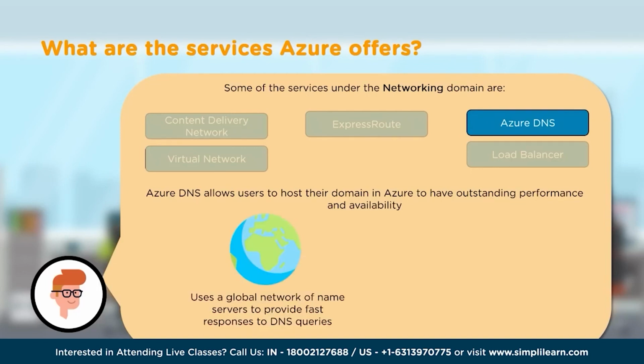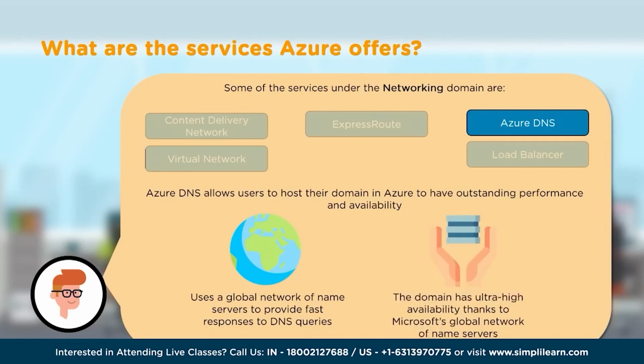And this Azure DNS very much integrates with other DNS service providers. It uses a global network of name servers to provide fast response to DNS queries. And these domains have additional availability compared to other domain service providers' availability promises. They are going to have more availability than the rest because most of the servers are maintained by Microsoft, and it helps resolve sooner.